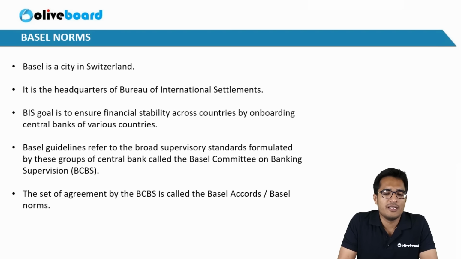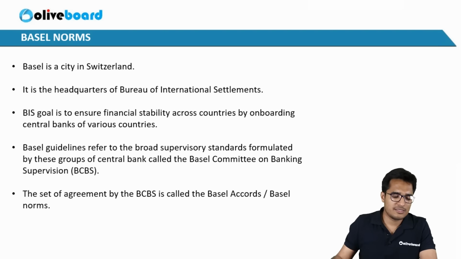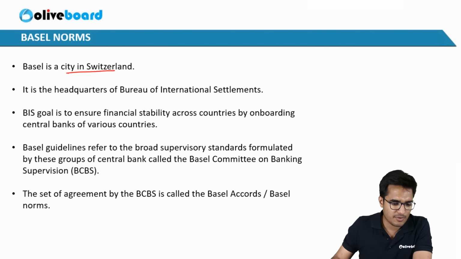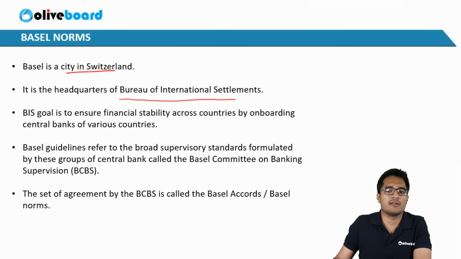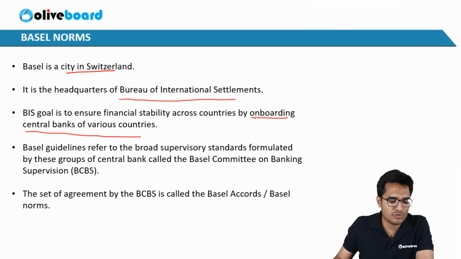Why are Basel norms needed? Basel, as you can see, stands for a city in Switzerland, which is the headquarters of the Bank for International Settlements. This Bureau of International Settlements has all the central banks of major economies, and it ensures that financial stability is maintained in the global economy. So it is nothing but the onboarding of central banks of various countries to ensure financial stability.